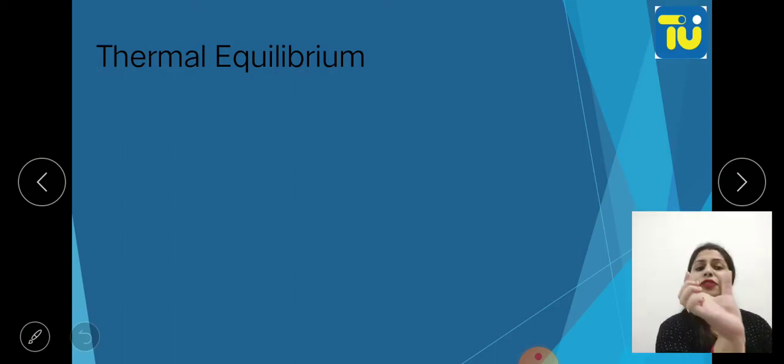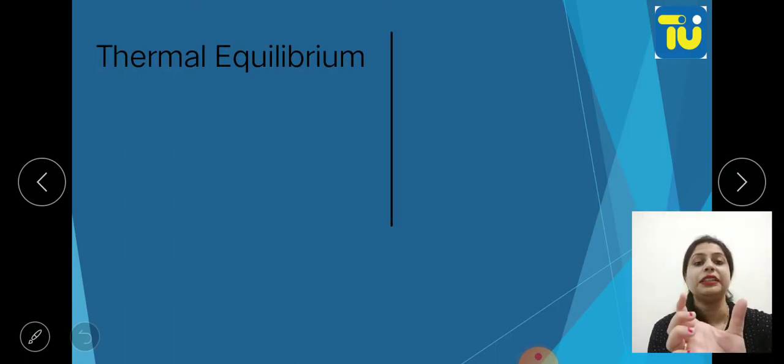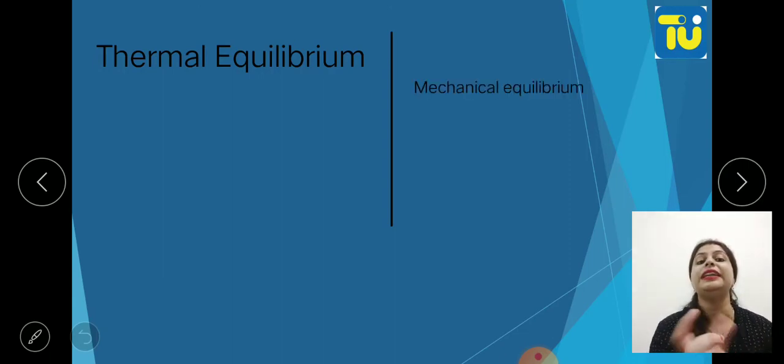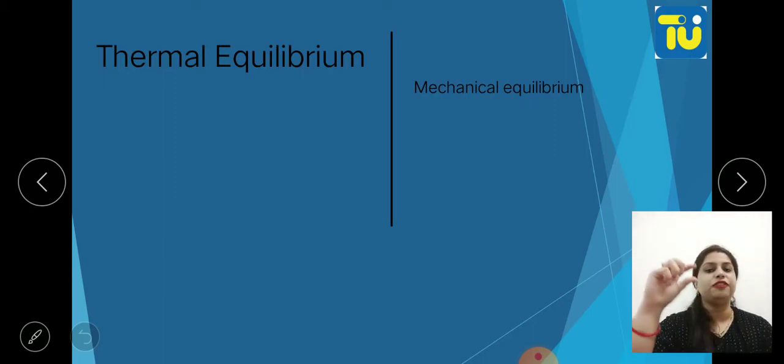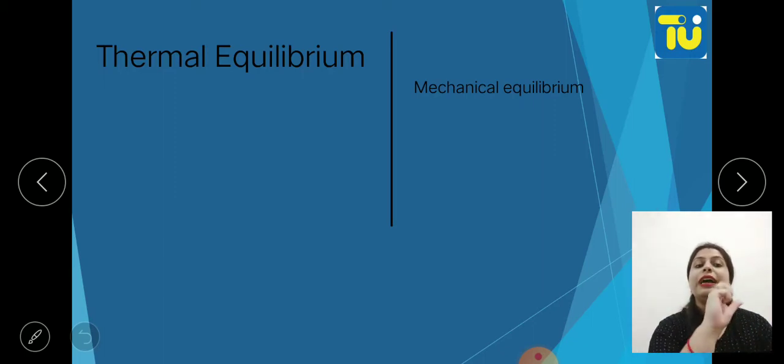Now first let me compare thermal equilibrium with mechanical equilibrium. What have we studied in mechanical equilibrium? In mechanical equilibrium we have studied that net force and net torque will be zero. Okay, net force and net torque will be zero. At that time we say the object is at its mechanical equilibrium.